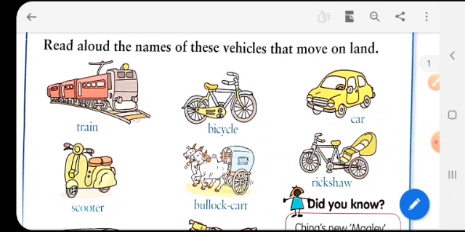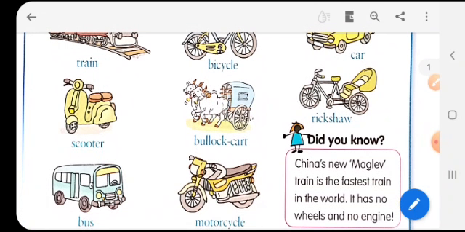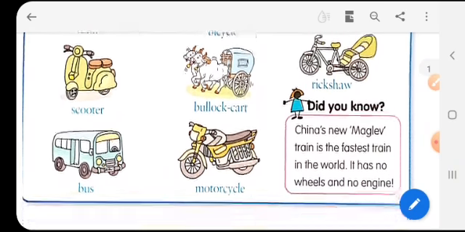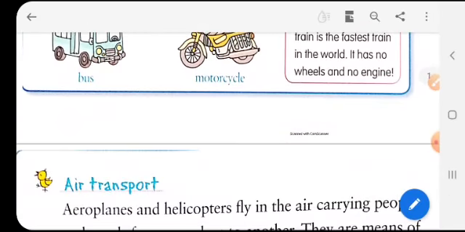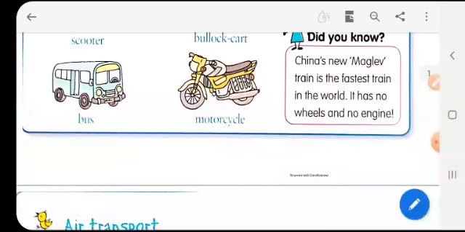So it is TRAIN train, BICYCLE bicycle, CAR car, SCOOTER scooter, BULLOCK bullock, CART cart, it is bullock cart, RICKSHAW rickshaw, BUS bus, MOTOR motor, CYCLE cycle, motorcycle.